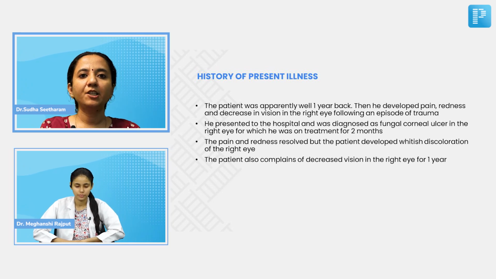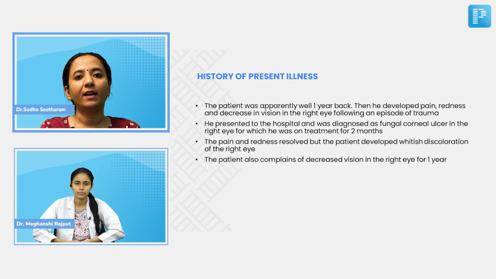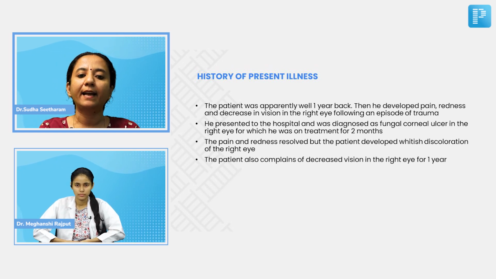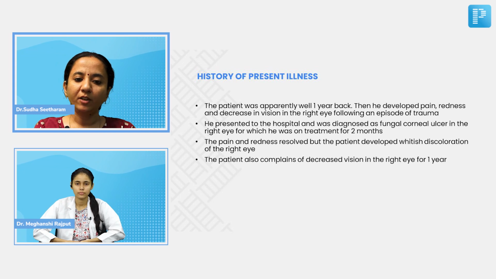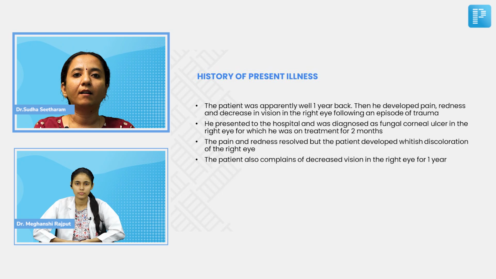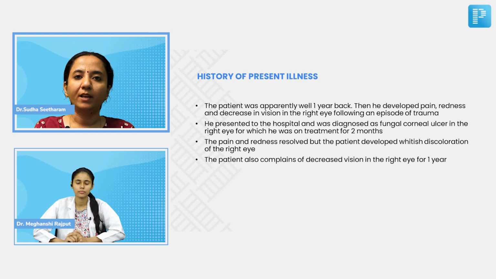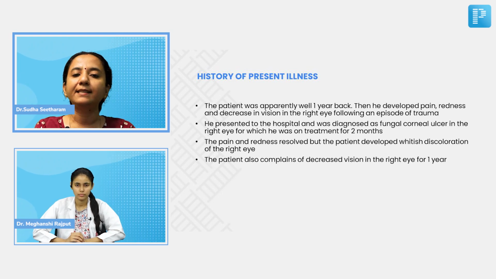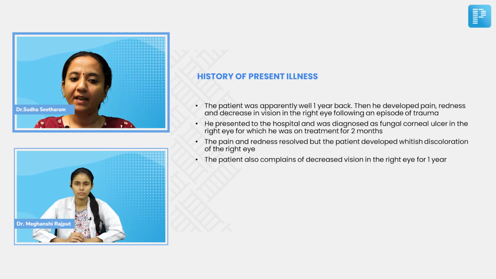Okay, so Meghanshi, from this history, we understand that the patient had an episode of trauma following which he developed an ulcer, and then that was diagnosed as a fungal corneal ulcer, and he underwent treatment for the same, after which the ulcer resolved, but then the transparency of the cornea was lost, and that's why he is complaining of whitish discoloration of the right eye, and this has resulted in a decreased vision for the patient since the same time, right?